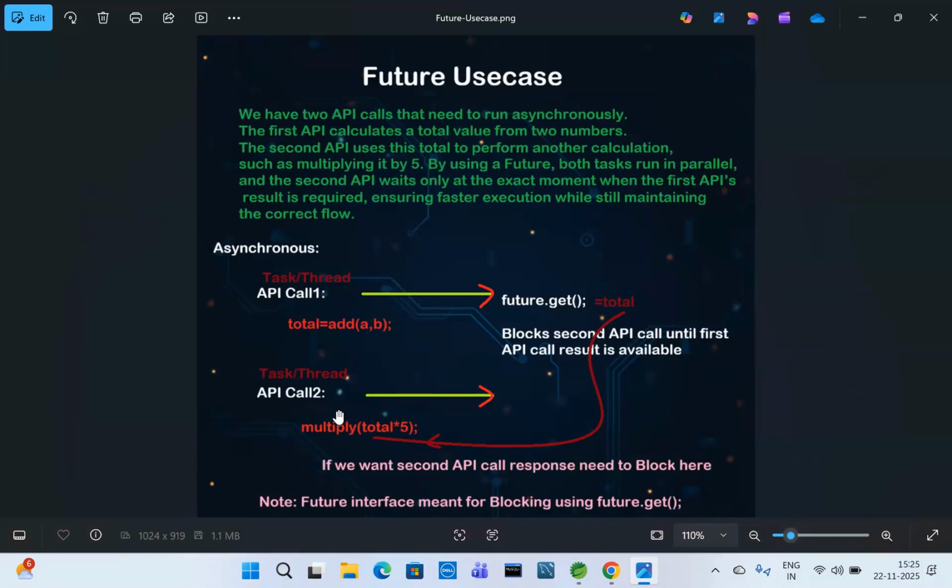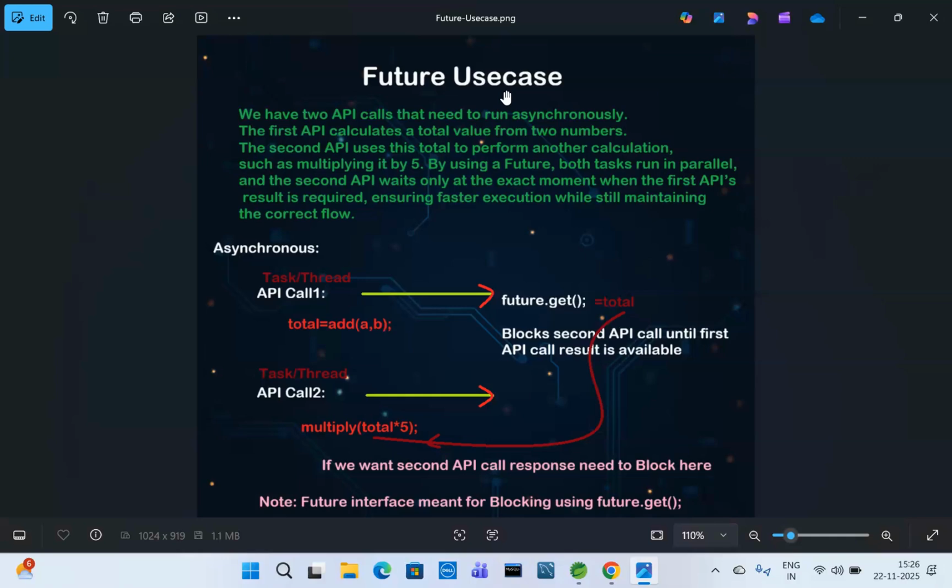If we want the second API call response, then we need to call future.get. The Future interface is meant for blocking use of future.get, so it will always block until the result is available. If the result is immediately available, there is no block. If the result is not available immediately, then it will block.